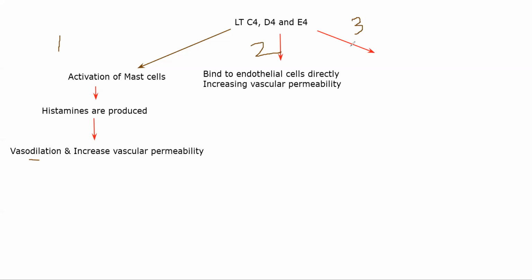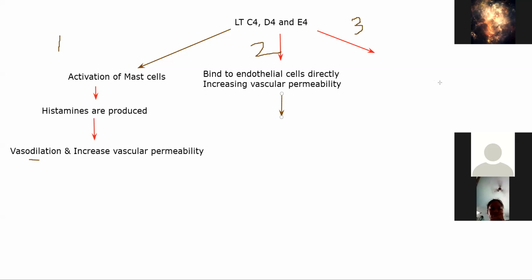If you remember, inflammation is a cascade reaction wherein several reactions will happen in response to one reaction. This is similar, right? You're basically creating an inflammatory reaction here, because leukotriene B4, C4, and D4 are directly binding to endothelial cells of your blood vessel and creating increased vascular permeability.